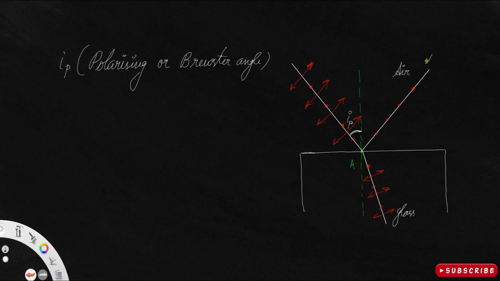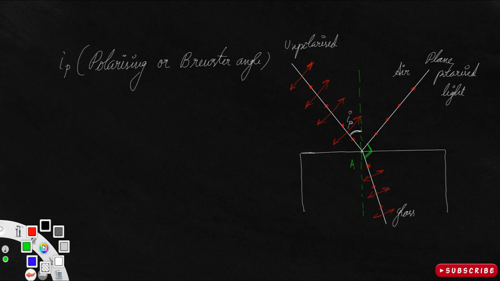So this is the plane polarized light. Plane polarized light. Clear? This is unpolarized. Is that definition clear? And one more point: at Brewster angle IP, the reflected ray and the transmitted ray are perpendicular to each other.